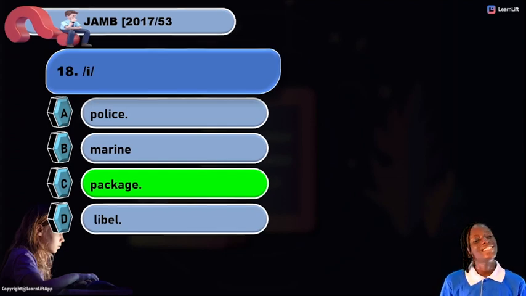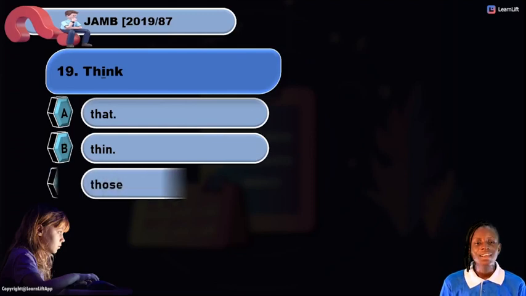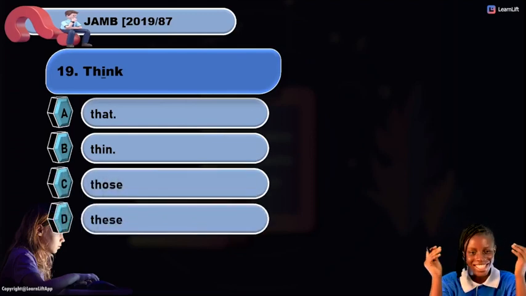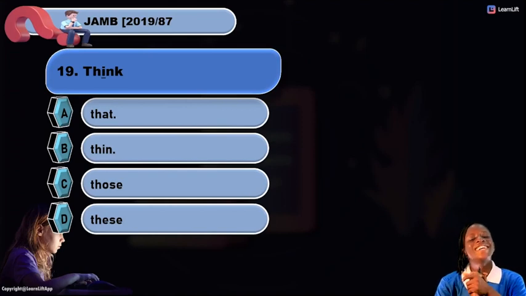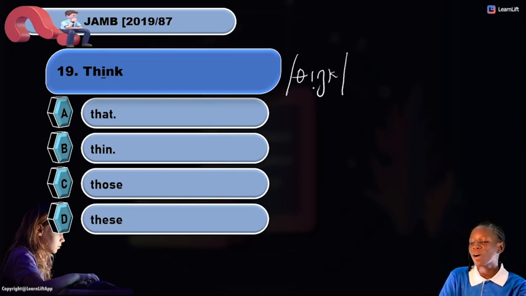Moving on quickly to the next question, we have a given word to be think, and we have a list of options, okay? Now, in transcribing our think, we have this to be our think. I'm looking for the short i sound. And we have our options to be that, thin, those, and these.